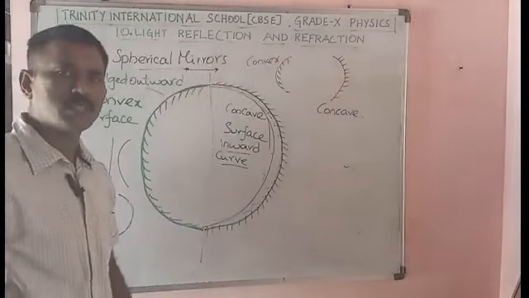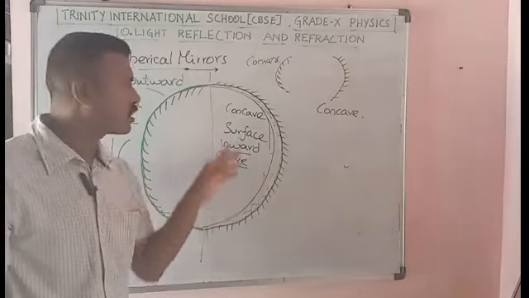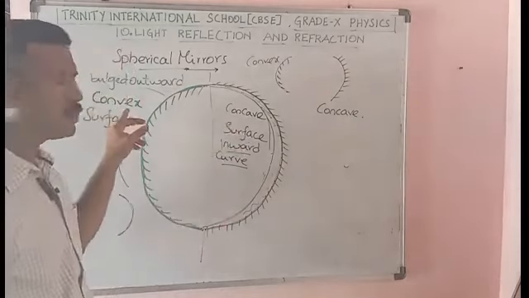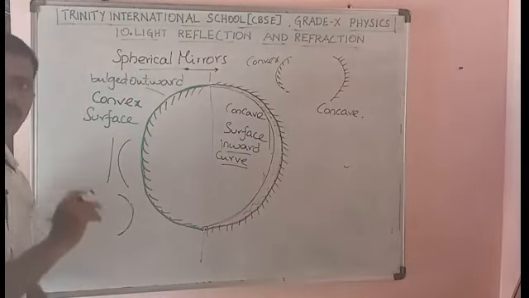You have to differentiate these two surfaces. It is not very difficult, there are just two surfaces. Inward curvature means concave, outward curvature means that is convex. I will just move from the board. Please make a note of it, students.